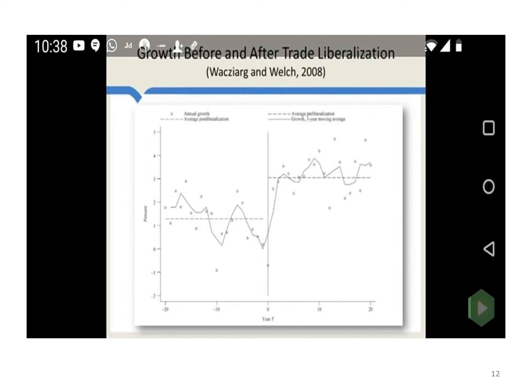This is a graph which says what's the growth before and after trade liberalization, and you can see that the evidence shows that generally in the phase before trade liberalization and after trade liberalization, you see a jump in the growth rates. Now, you may very well wish to know the process through which this happens.